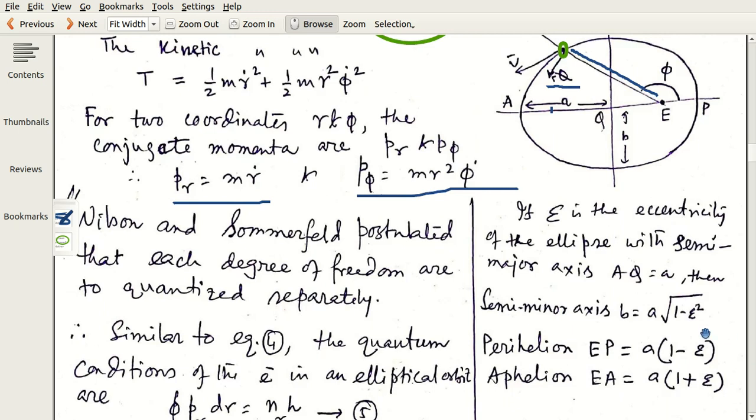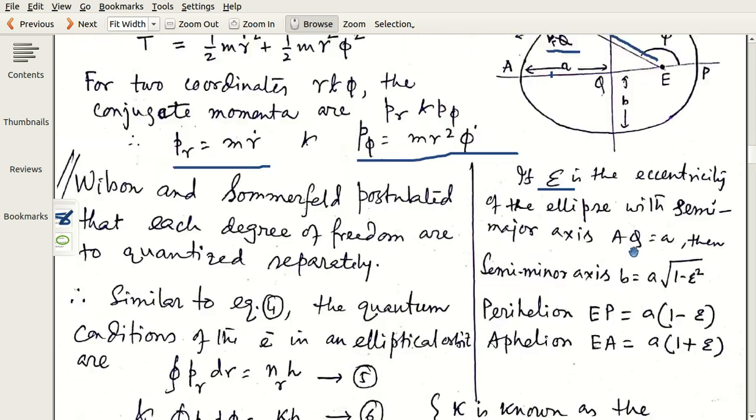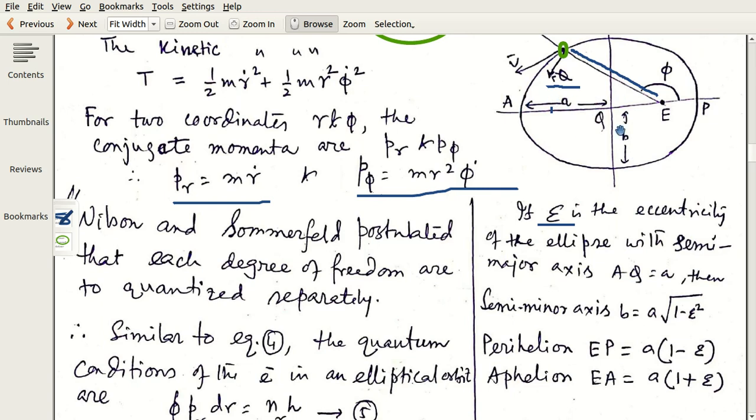And from this diagram, we will need these things later. Just check that if the eccentricity of the ellipse is e, then the semi-minor axis will be b, and this is the semi-major axis a. Then the perihelion position, this position, is where the electron is nearest to the nucleus, and the aphelion position, this one, is where the electron is at the farthest distance from the nucleus.